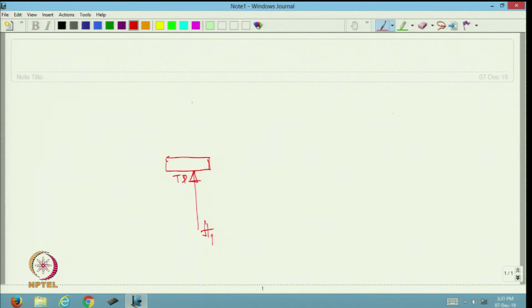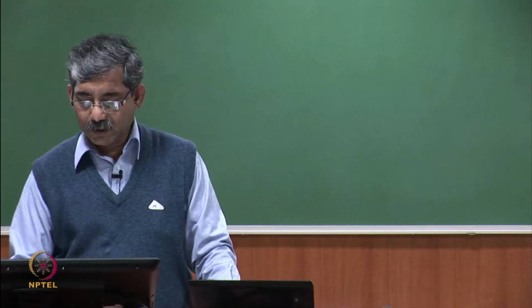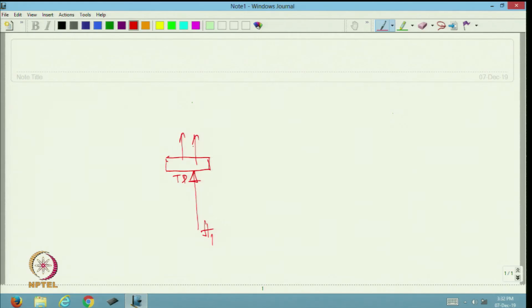Now, to prevent the heat flowing sideward, we want the heat to flow only in this direction, and we want to measure this heat. This is the fabric specimen, this is what we want. To prevent the heat from flowing sideways, one insulating material is placed here.